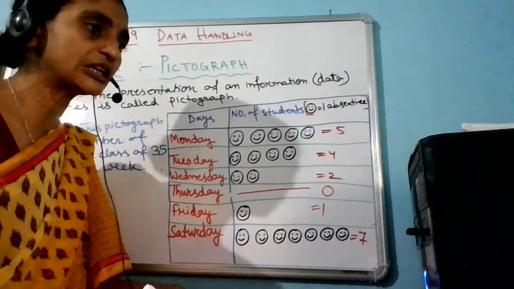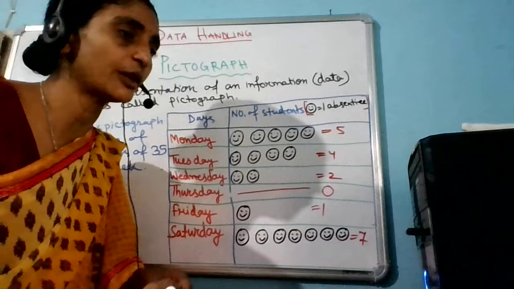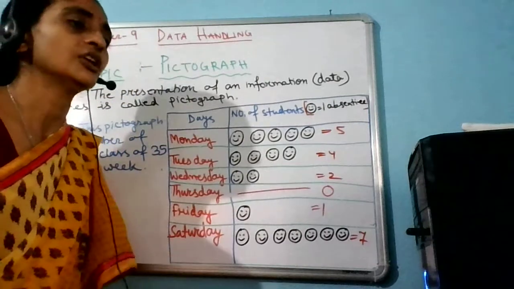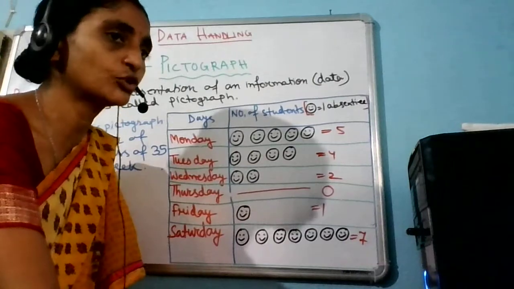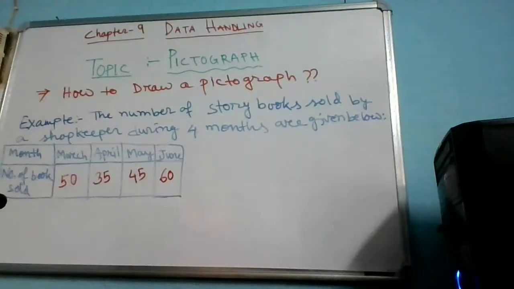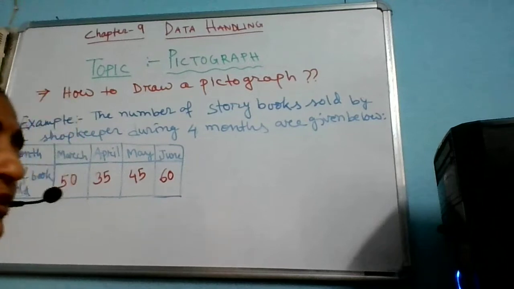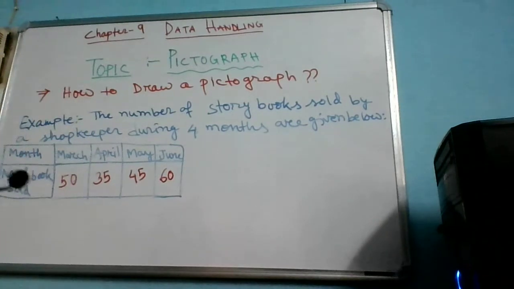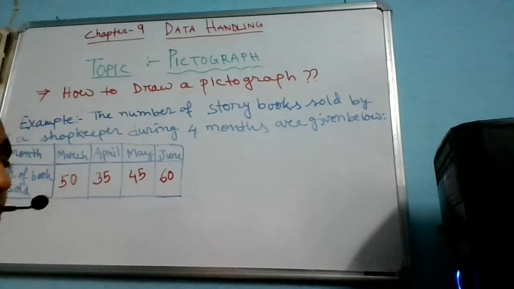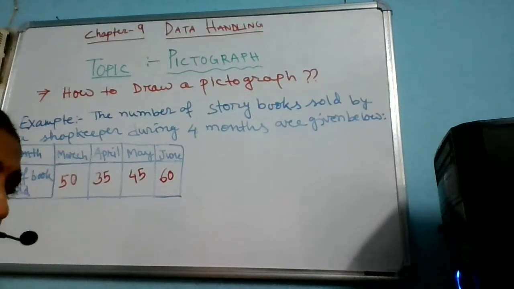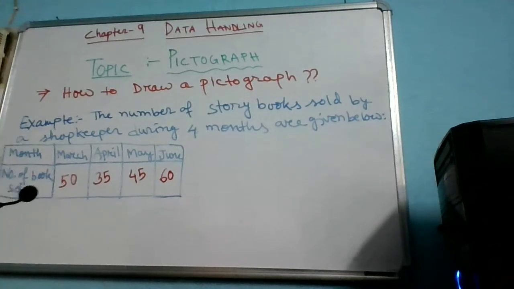So I hope you are clear about this concept. Let's come to the detailed work of that type of questions, which are based on the pictograph. From the first example, I think you all are very clear about how to interpret a pictograph. If it is given, you can interpret it and find out the numbers. But how can you draw a pictograph? Let's come to that part. Here I have given one example.